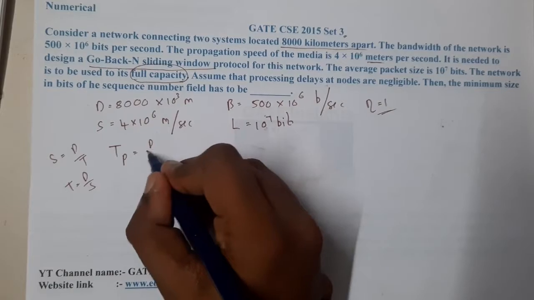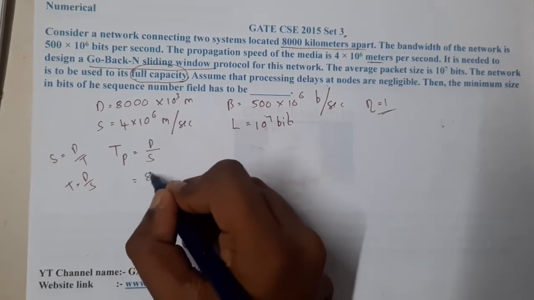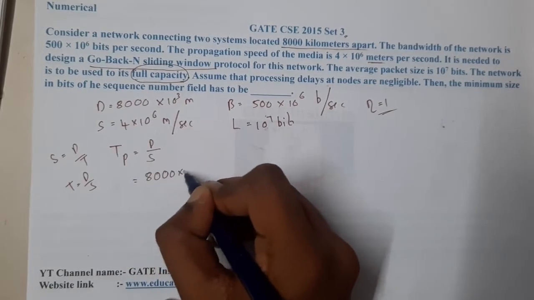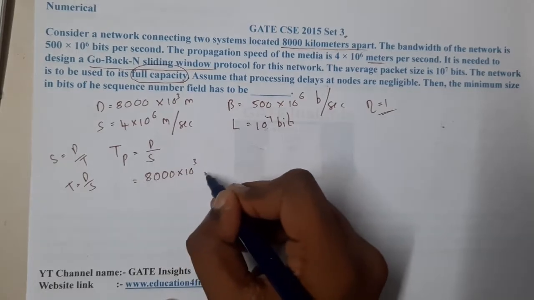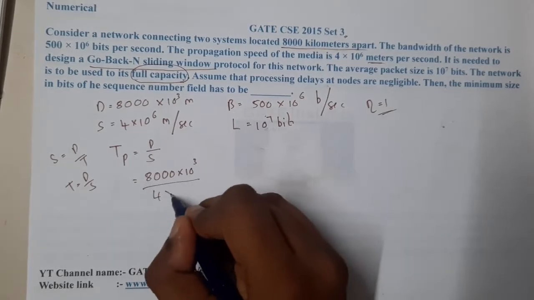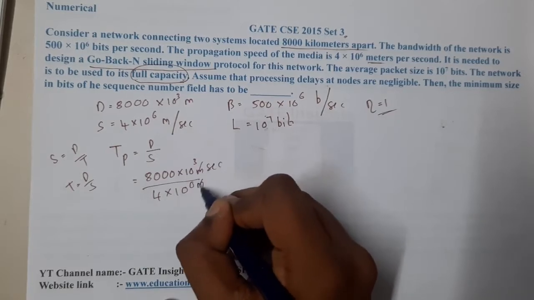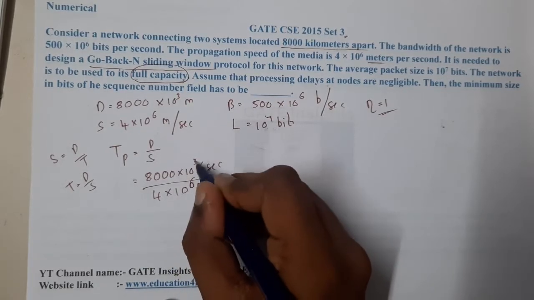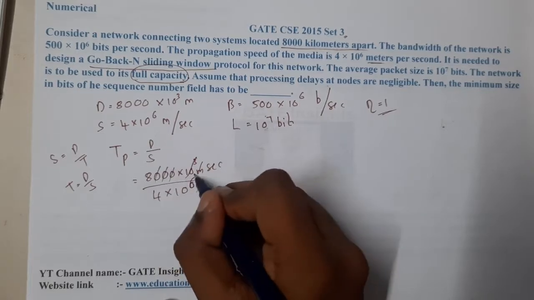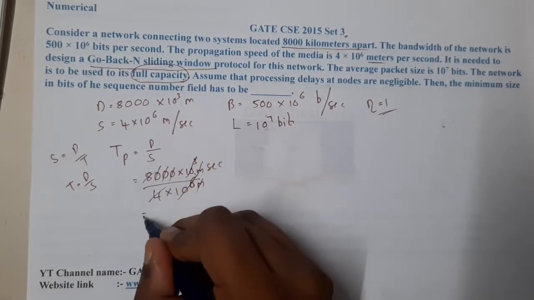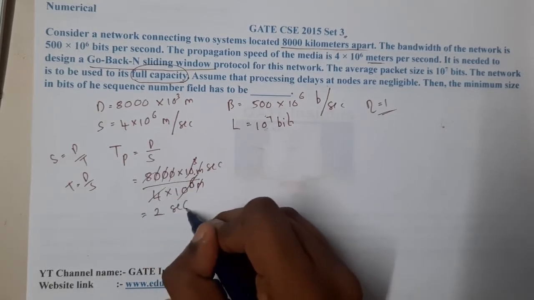So it is nothing but distance by speed, that is equal to 8,000 into 10 power 3 divided by 4 into 10 power 6 seconds. So 3, 4, 5, 6, everything will be cancelled, and at the end I am left with 2 seconds.